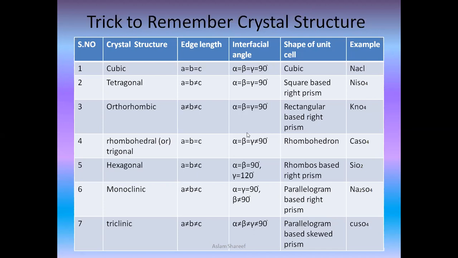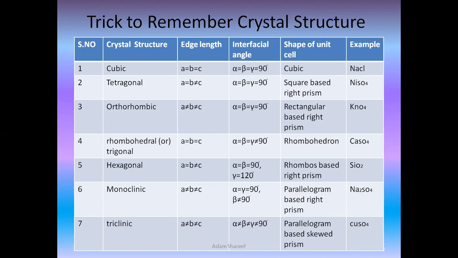Then we'll go for hexagonal. In hexagonal, we'll say that alpha is equal to beta is equal to 90 degree and gamma is equal to 120 degree. Let's go for monoclinic. Alpha is equal to gamma, which is 90 degree, and beta is not equal to 90 degree, right?